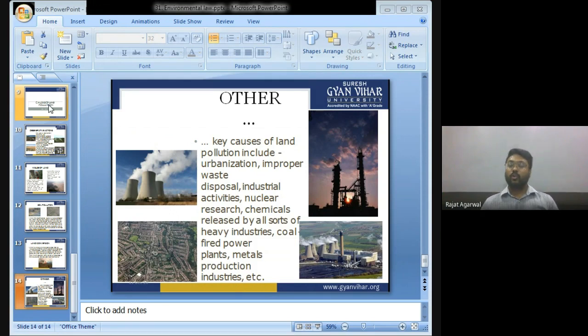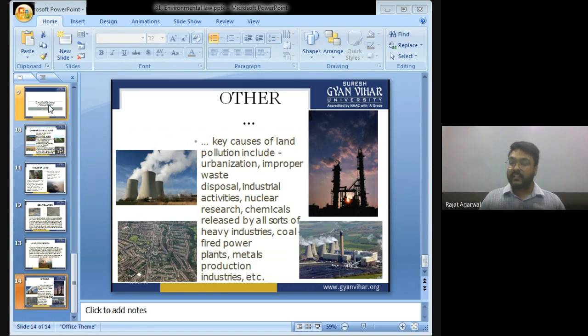So, as I told you, as the population is increasing, we need space to accommodate that population. Also, industries are increasing day by day. Now for residential purposes and for industrialization, we will require land. And what we are doing is cutting down the forest and using the land.